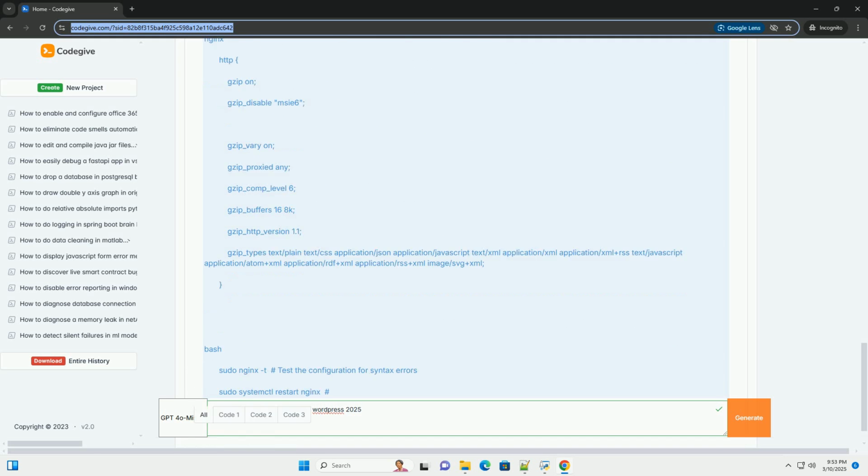1. Open your browser's developer tools, usually by pressing F12. 2. Go to the Network tab. 3. Reload your website. 4. Click on a resource, for example a CSS file, a JavaScript file, or the HTML document. 5. In the headers section, look for the content-encoding: gzip header. If it's present, Gzip compression is enabled for that resource.